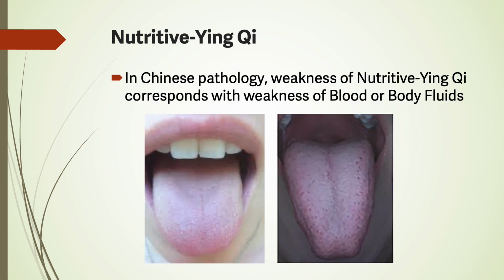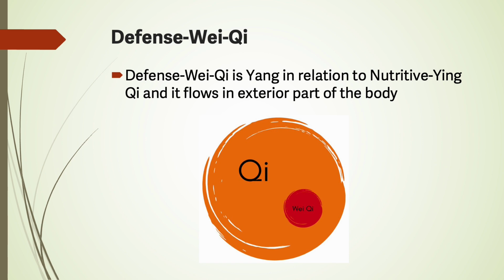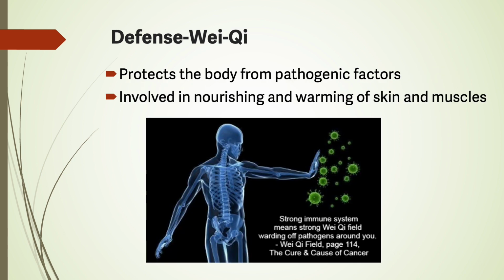In Chinese pathology, weakness of nutritive qi corresponds with weakness of blood or body fluids. The defensive qi is yang in relation to nutritive qi, and it flows in the exterior part of the body. It protects the body from pathogenic factors and is involved in nourishing and warming of skin and muscles.